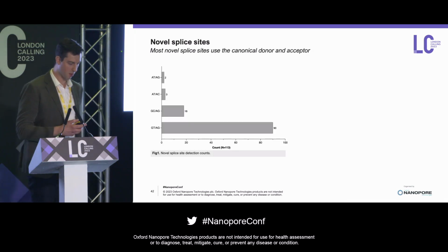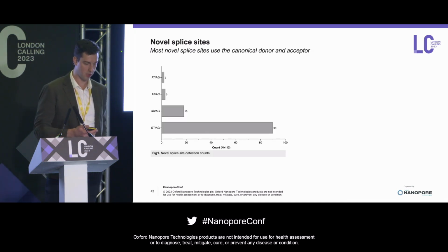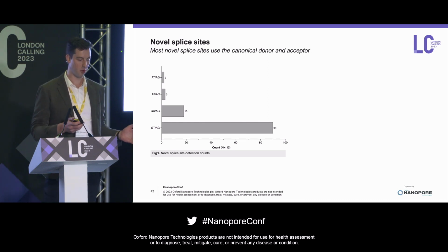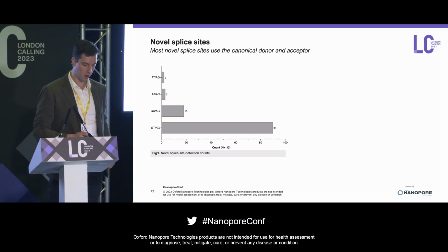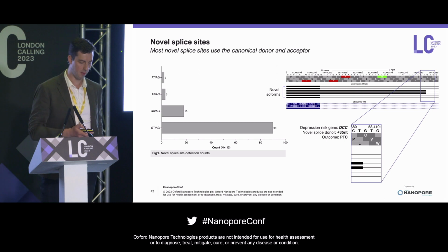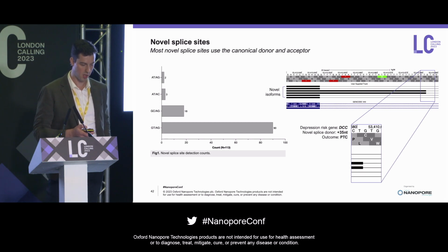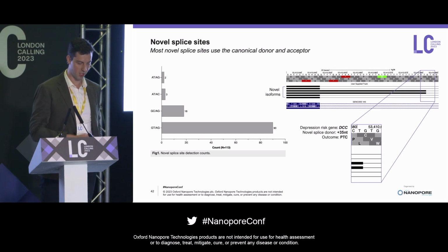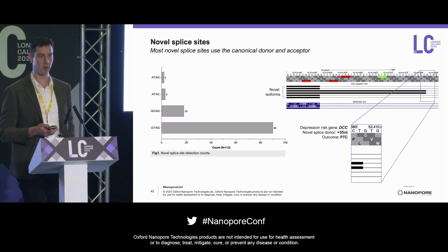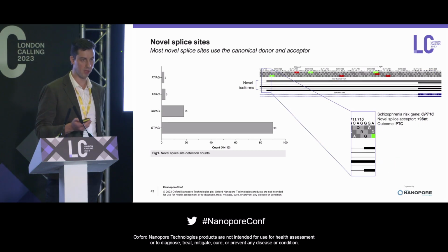Regarding the novel splice sites that I mentioned, we found 113 novel splice sites. The majority of these are using the canonical splice donor and acceptor GT-AG. So, a quick couple of examples of those. For the depression risk gene DCC, there are a couple of transcripts that we identified, shown by the black tracks there, with a novel GT donor that added an extra 35 nucleotides, which contained a premature termination codon in it, probably leading to nonsense-mediated decay for those isoforms.